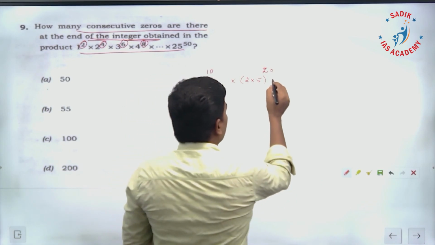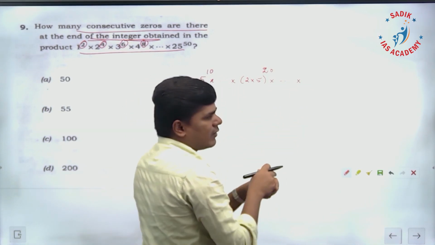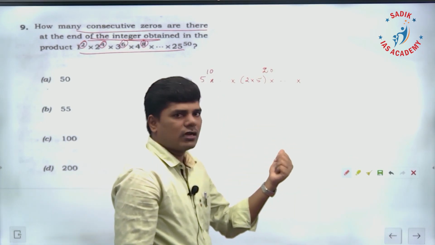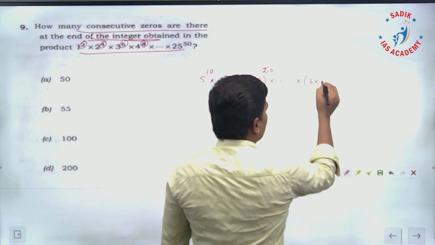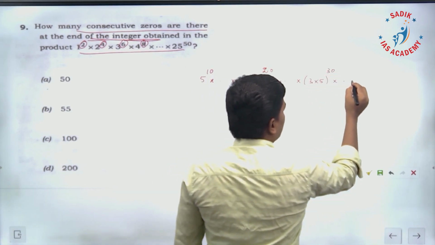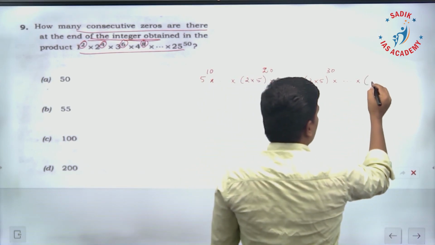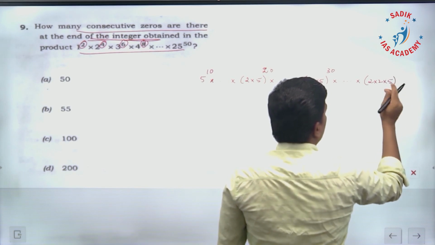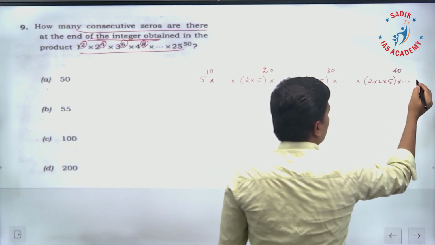Okay, and then it will have other numbers multiplied, and then next where 5 is going to come, not in 11, not in 12, not in 13, not in 14, only in 15. 3 into 5, 15 means power is going to be 30, and then the multiplication goes on. In 20 only the next 5 is going to come. So 20 means 2 into 2 into 5, 20 means power it is going to be 40, then the multiplication goes on.